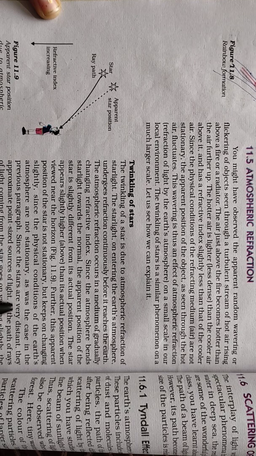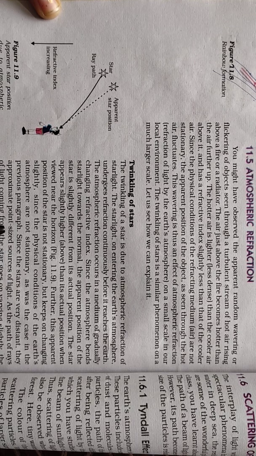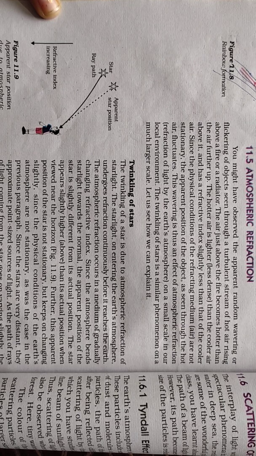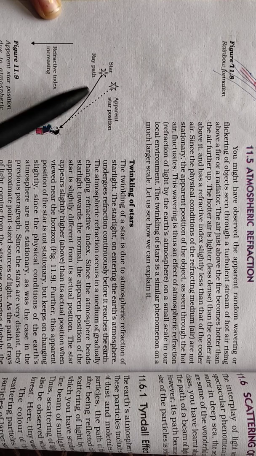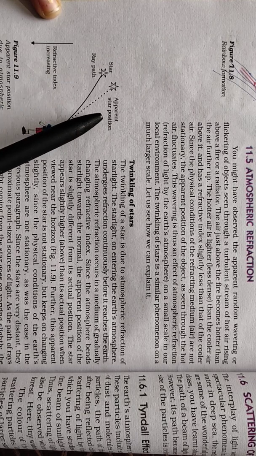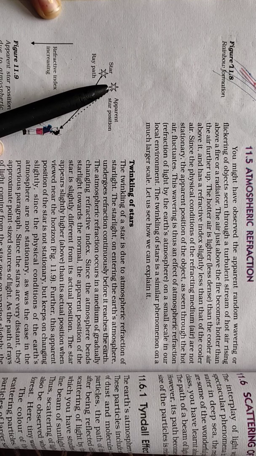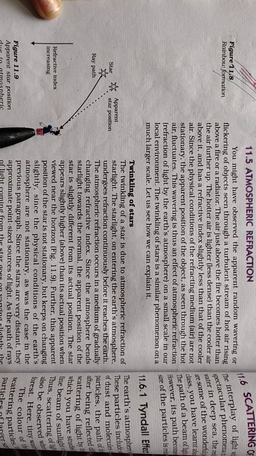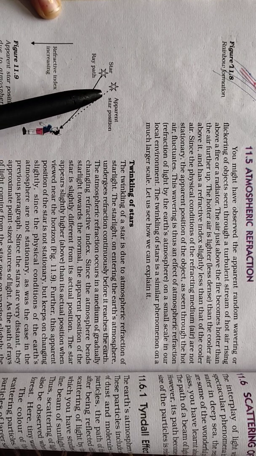Since the stars are very distant, they approximate point-sized sources of light, and as the path of rays of light coming from the stars varies slightly, the apparent star position is also not stationary.